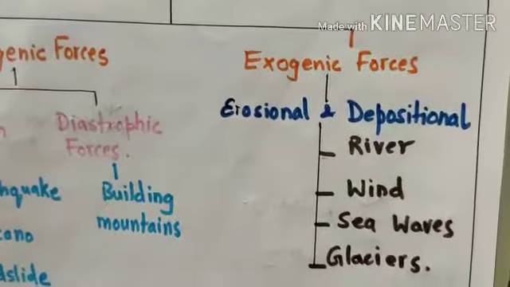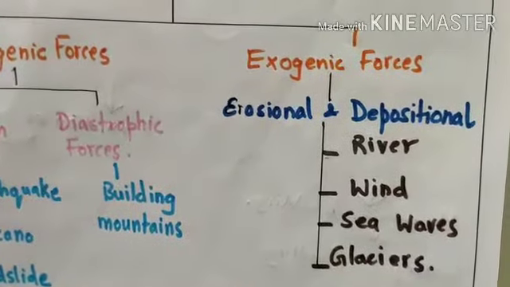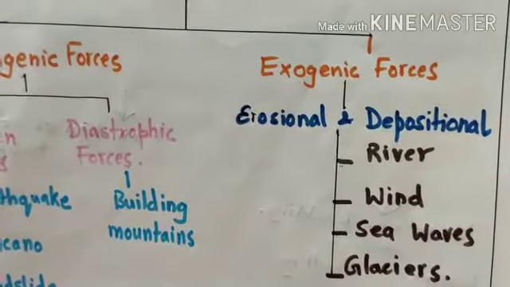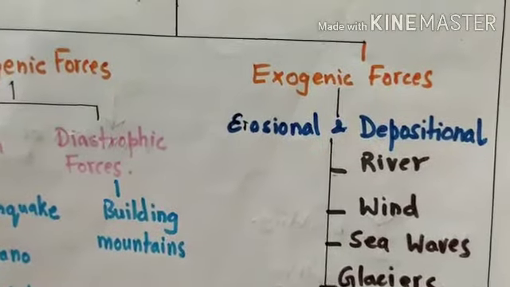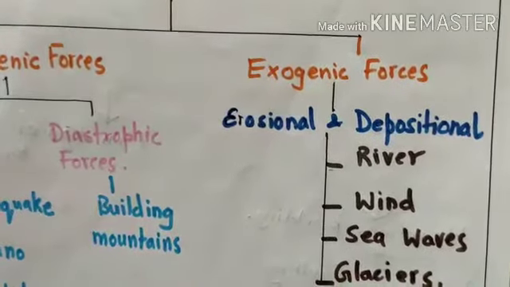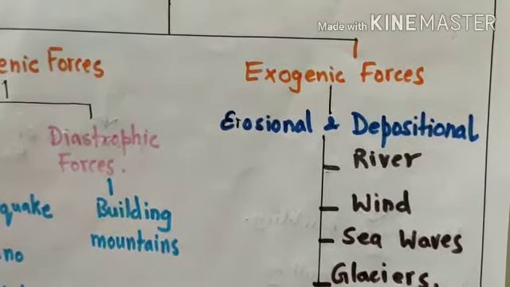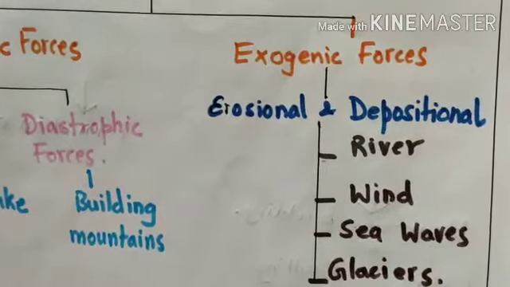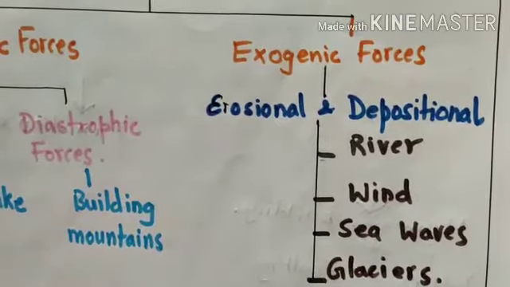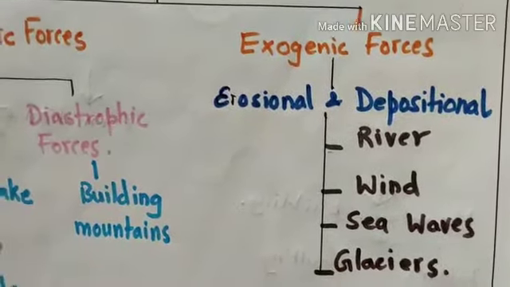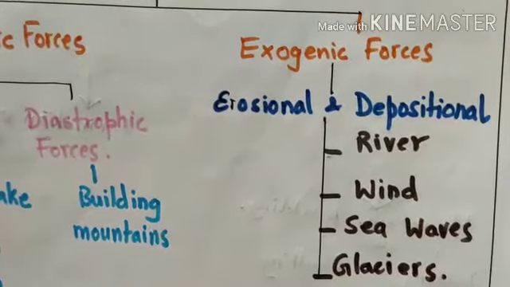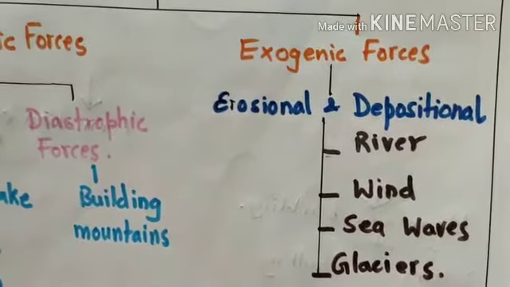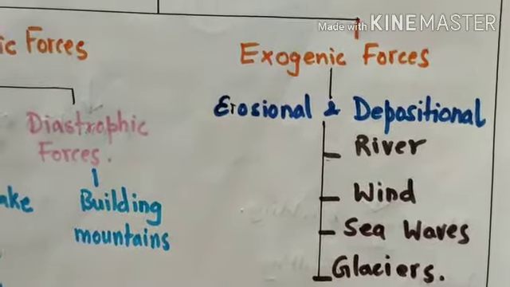Now what are exogenic forces? In short, exogenic forces are the forces which act upon the surface of the earth from externally, मतलब बाहर से कार्य करता है. It is of two types: erosional and depositional. Erosional and depositional, two types of forces work upon the surface of the earth. So the agents of exogenic forces are river, wind, sea waves, glaciers. It means the surface of the earth is changed due to the action of river, wind, sea waves and glaciers.